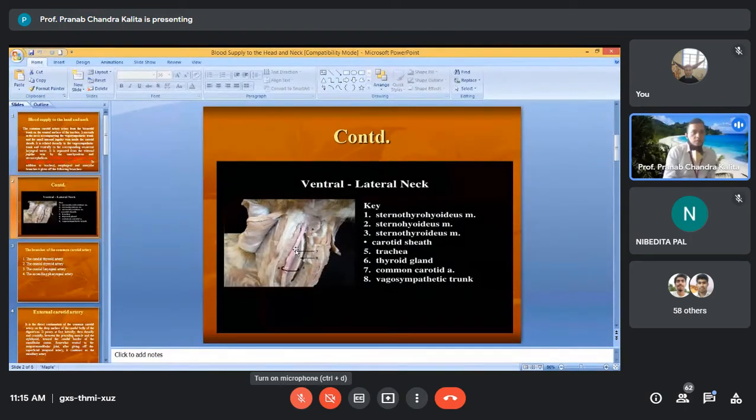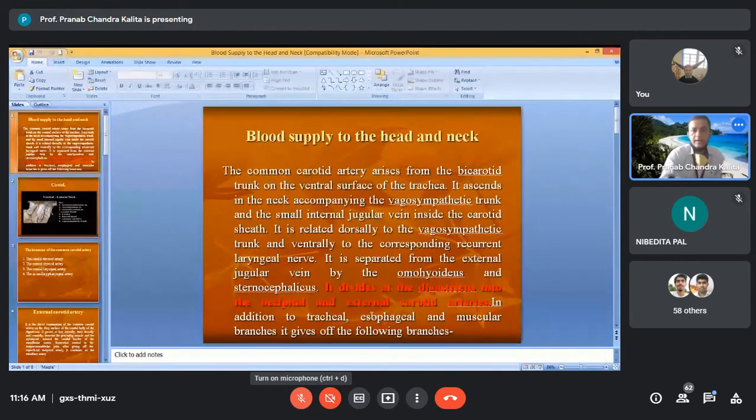It goes along with the vagosympathetic trunk and internal jugular vein and inside the carotid sheath, because this is the carotid sheath, you remember. I told you in my last class, this is a carotid sheath. Okay, so it goes inside the carotid sheath, and at the level of digastricus, it gives the occipital and the external carotid arteries.